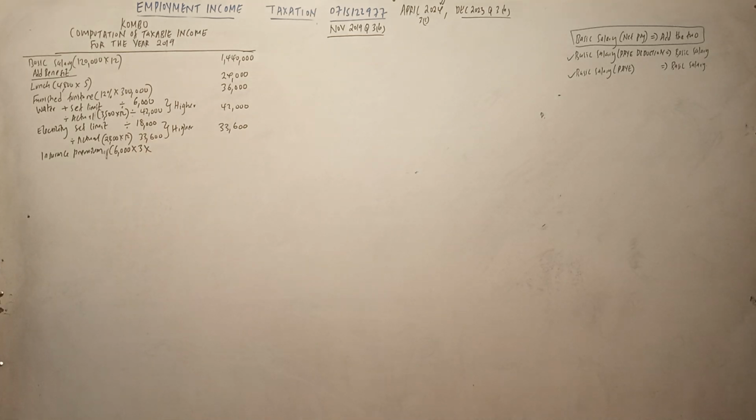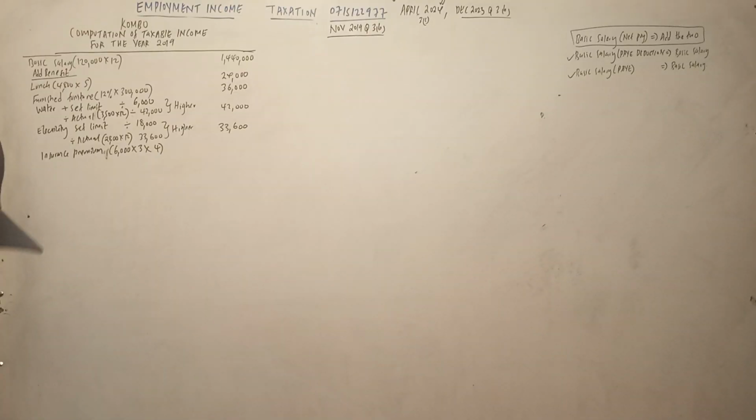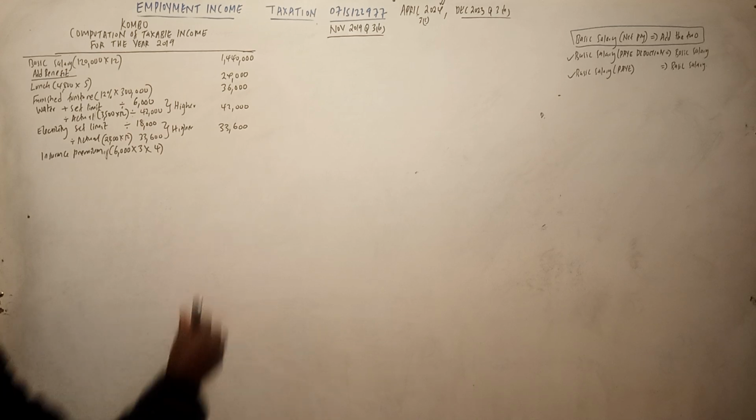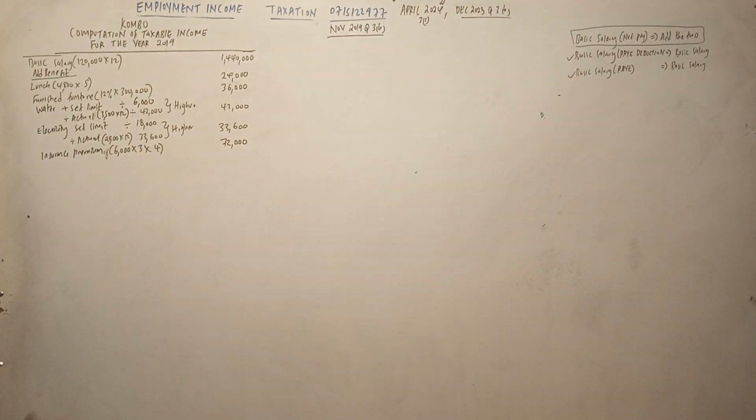Then alipa for how many months? So he paid from September. So September, October, November, December. That is 4 months. So he paid for 4 months. So 6,000 times 3 times 4. That is 72,000. 72,000, that one is correct.